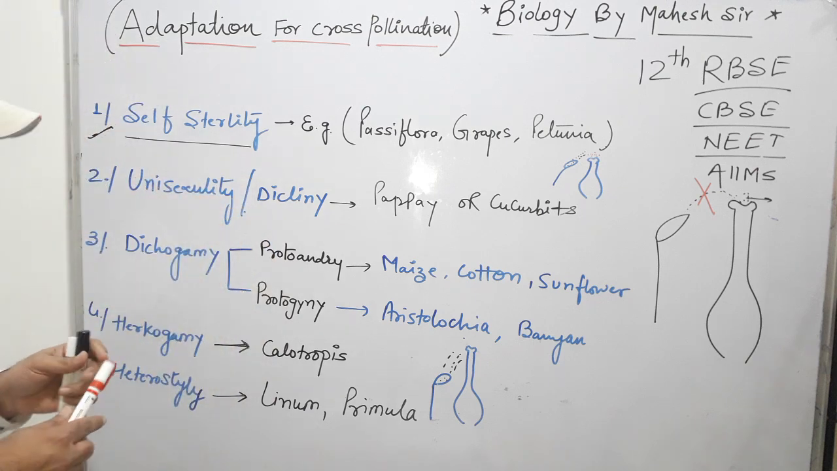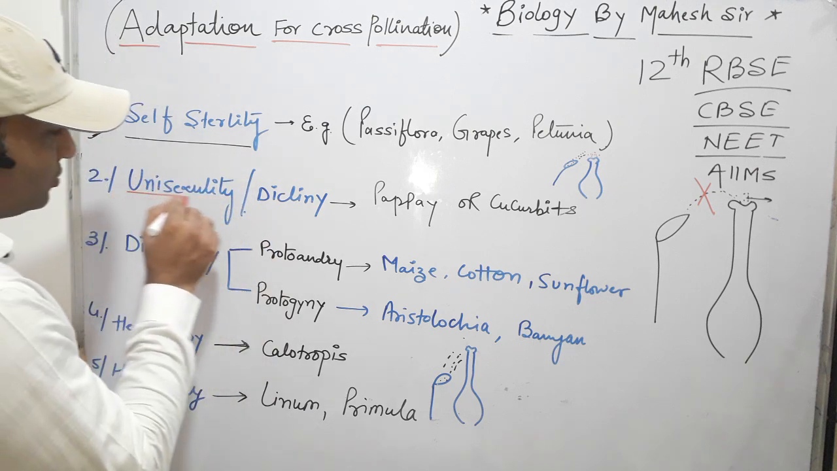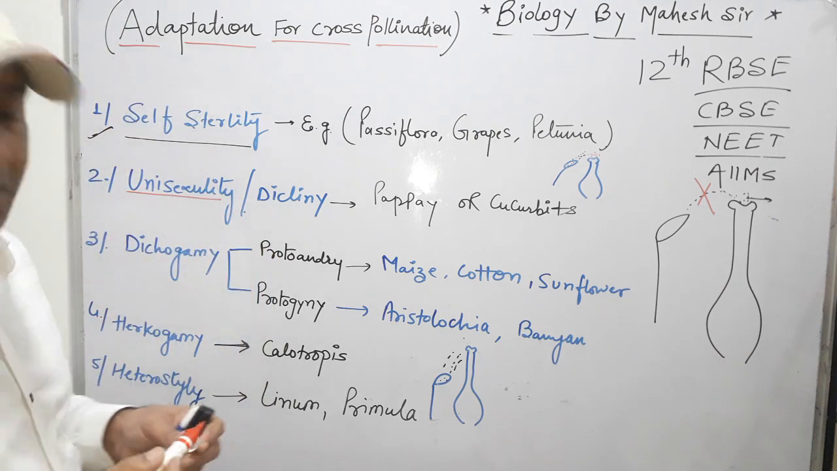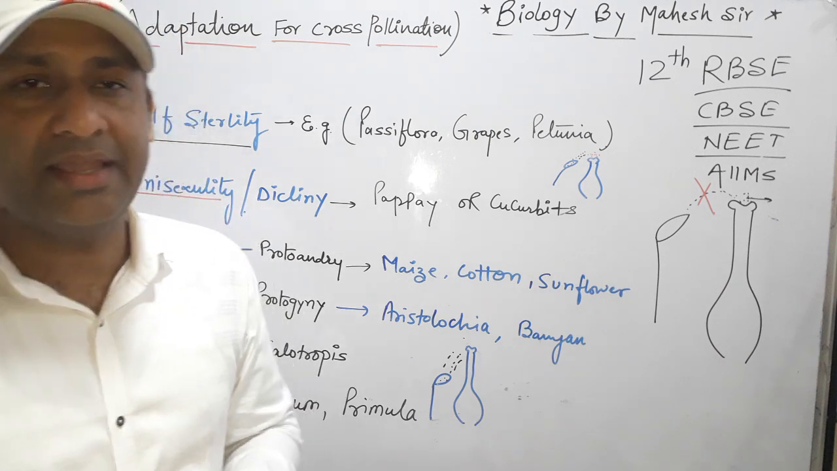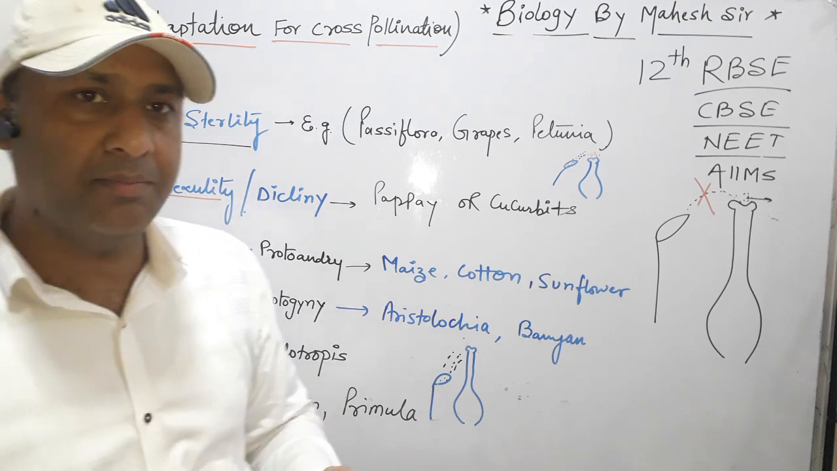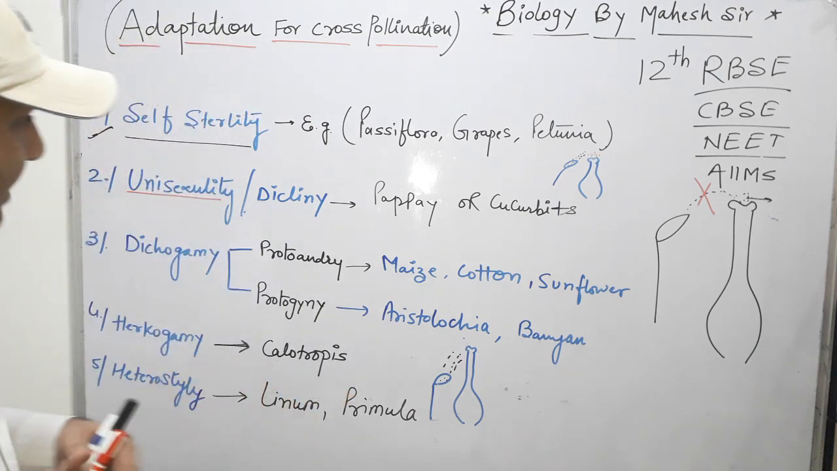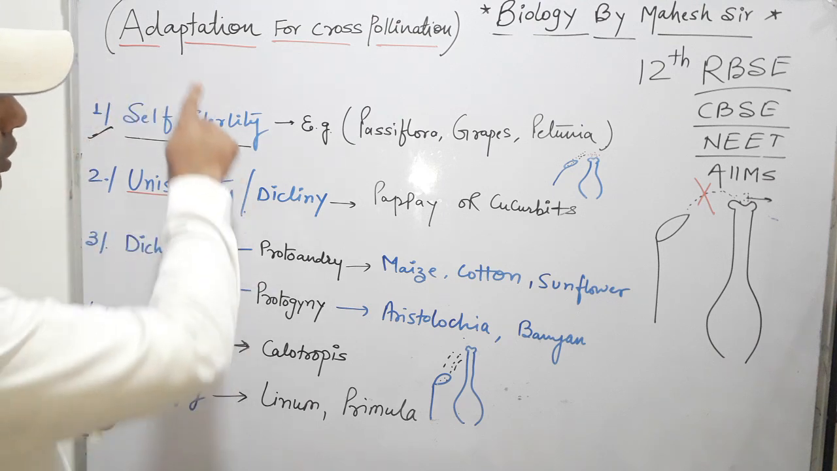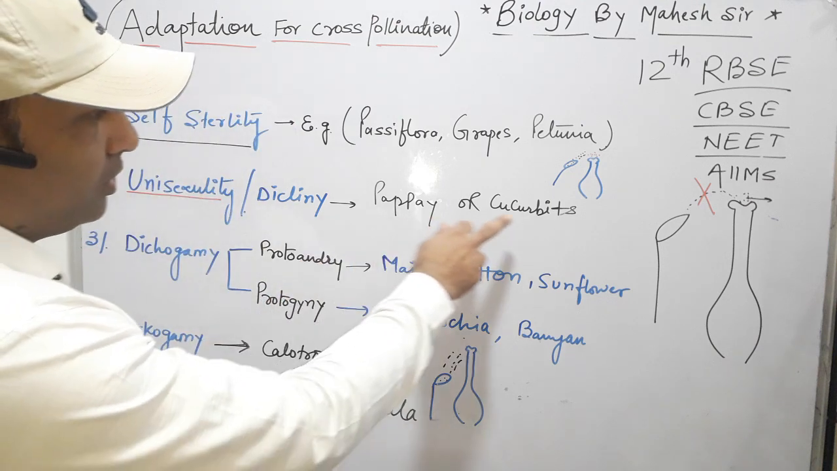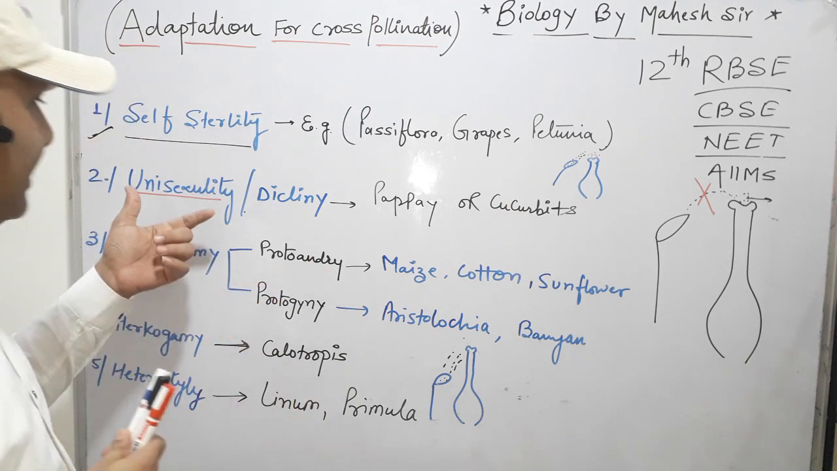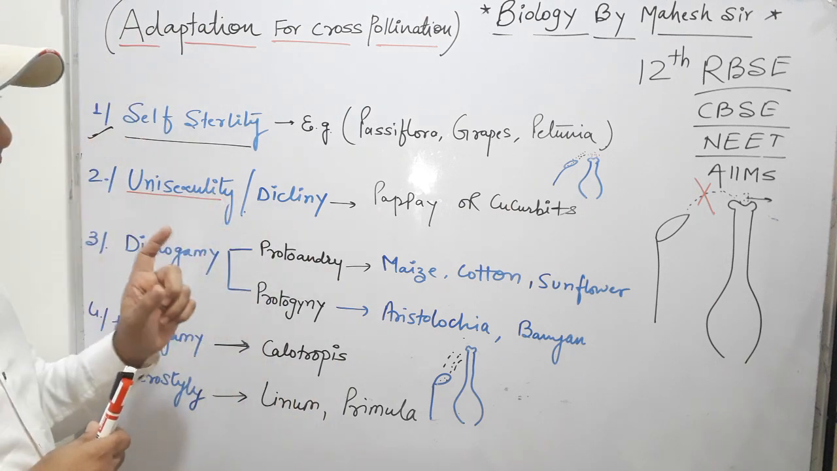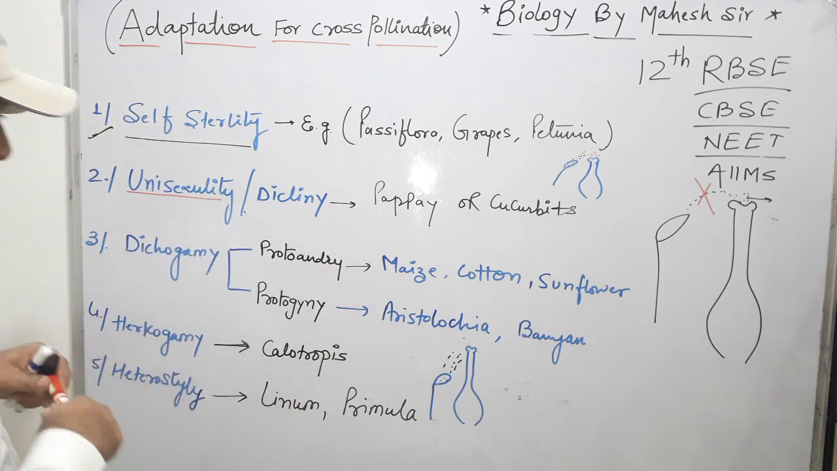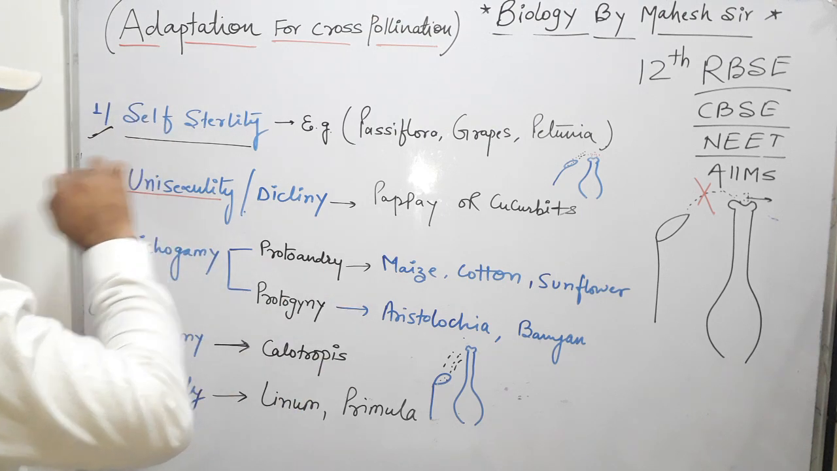Second is unisexuality, a very common word. Unisexuality means a single flower contains either the male part, the stamen, or the female part, the carpel. So unisexuality improves the chance of cross pollination. Papaya and the cucurbitaceae family are examples of unisexuality, in which a single flower contains either stamen or carpel, so they are unable to self pollinate.